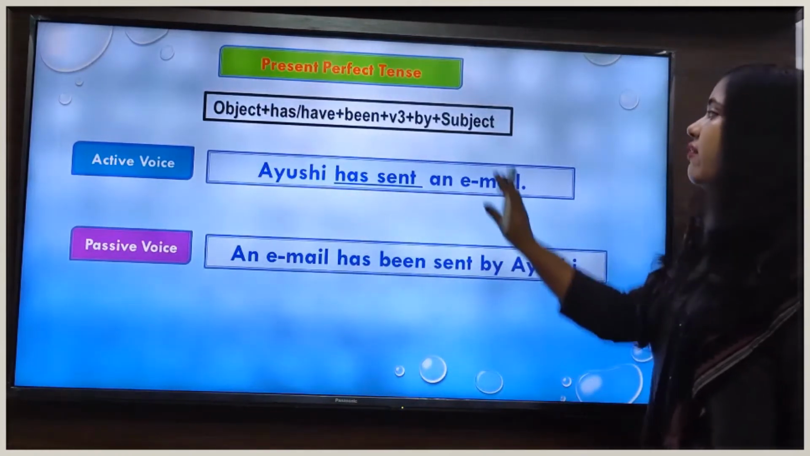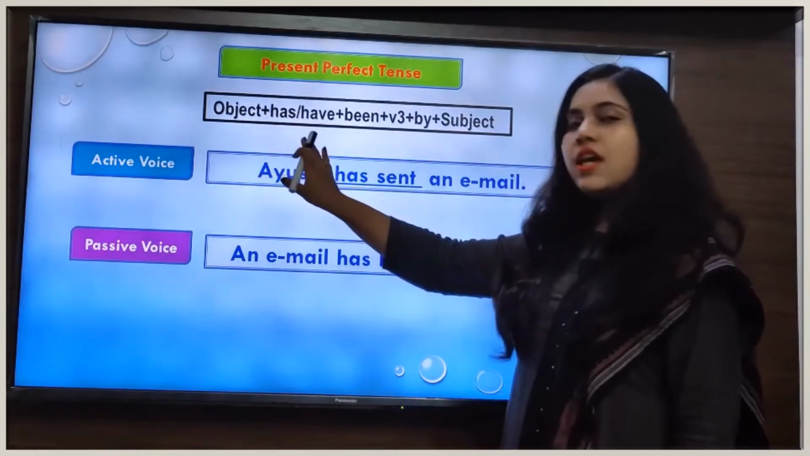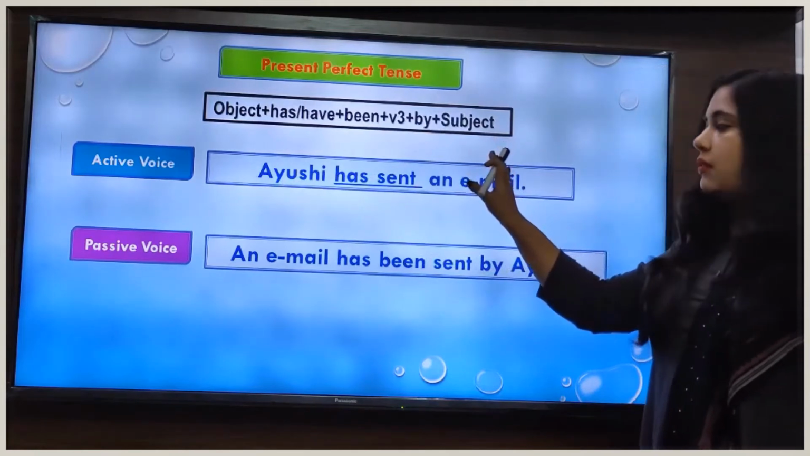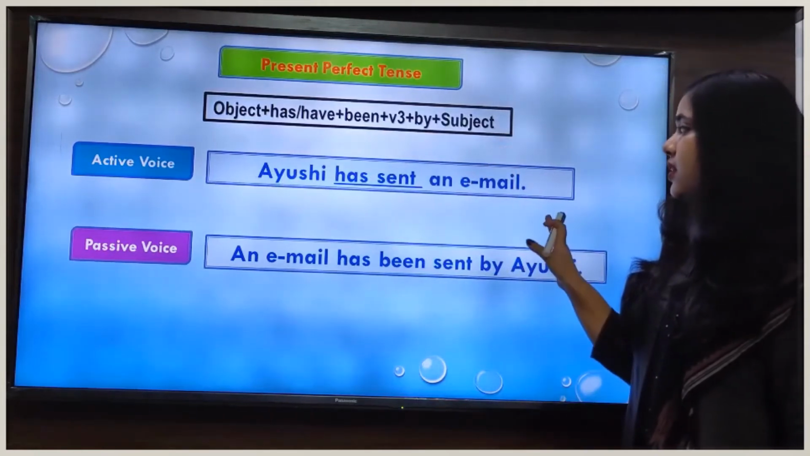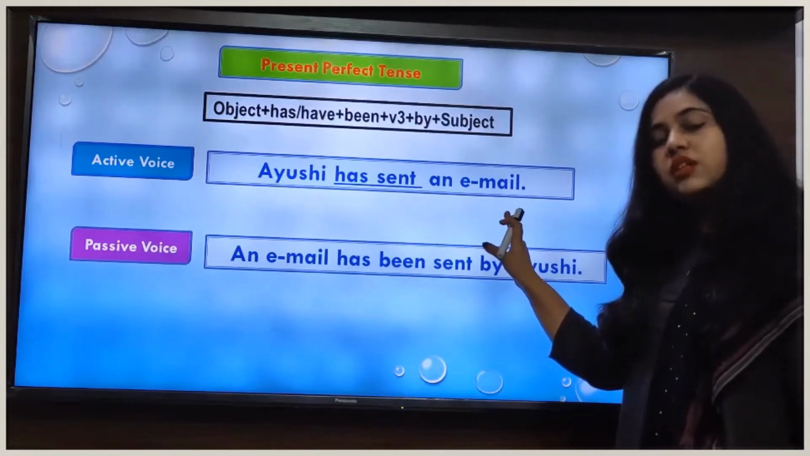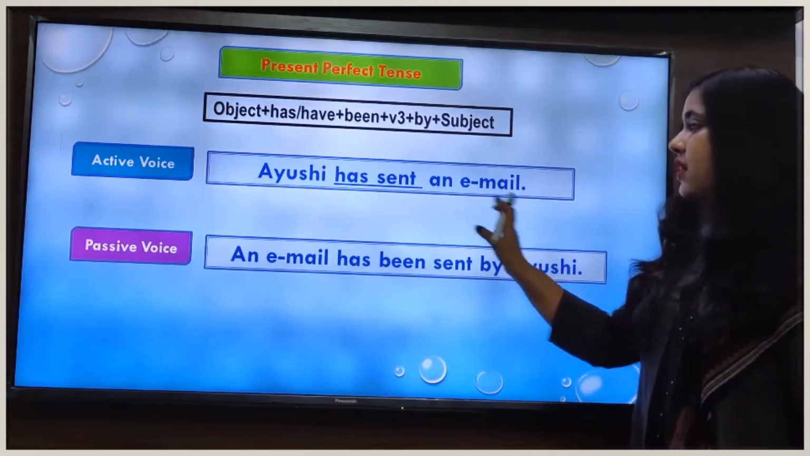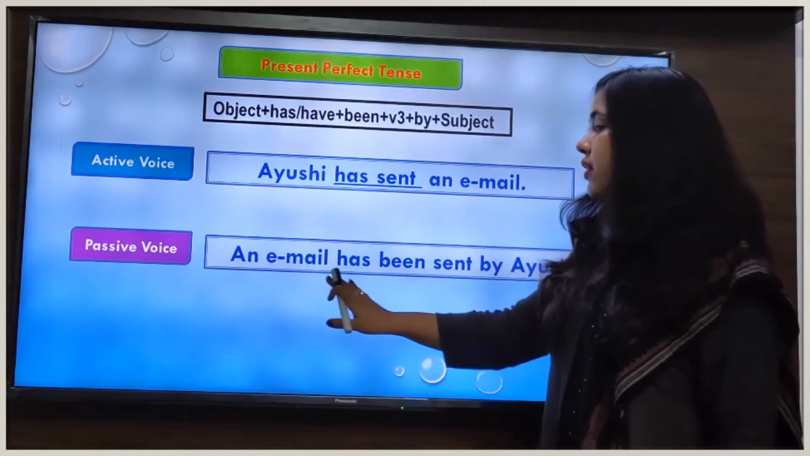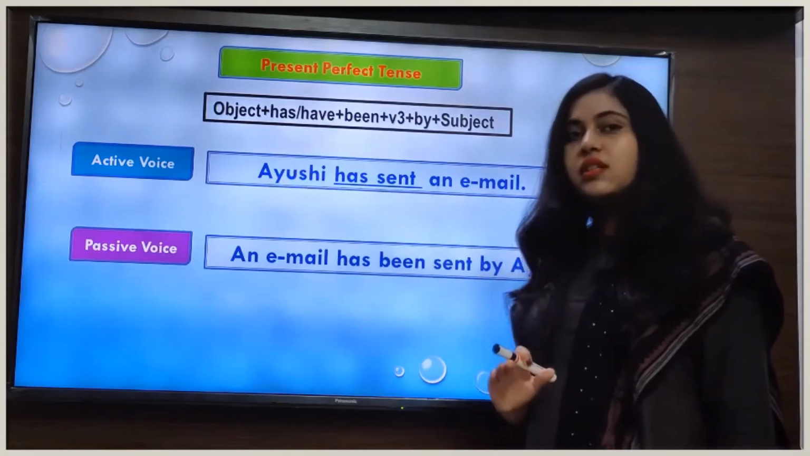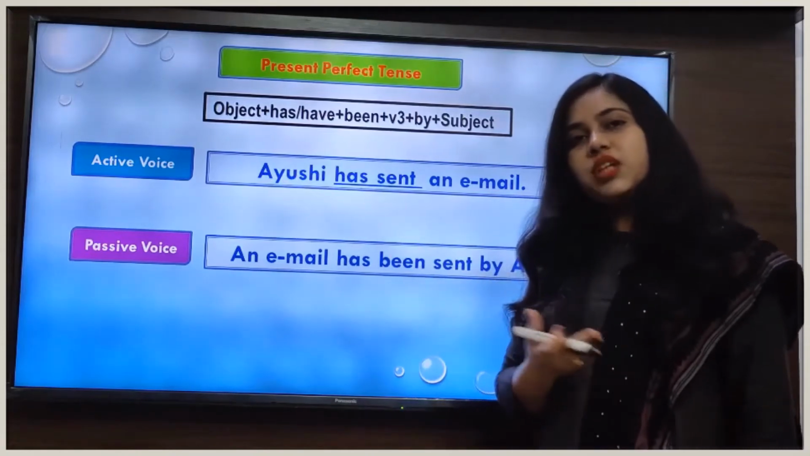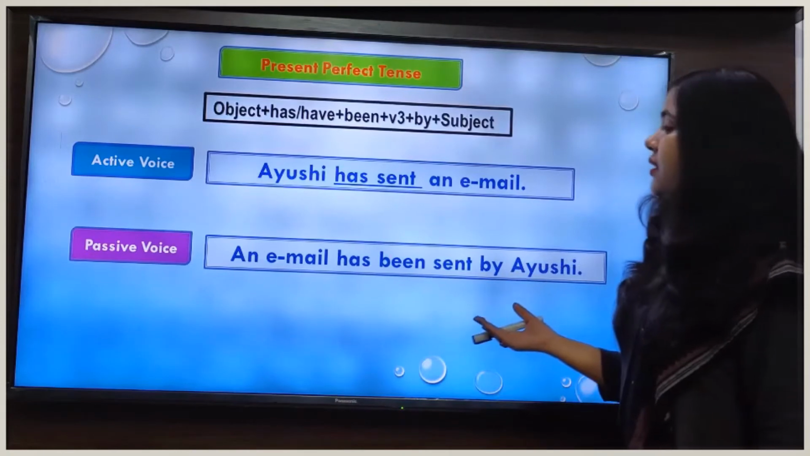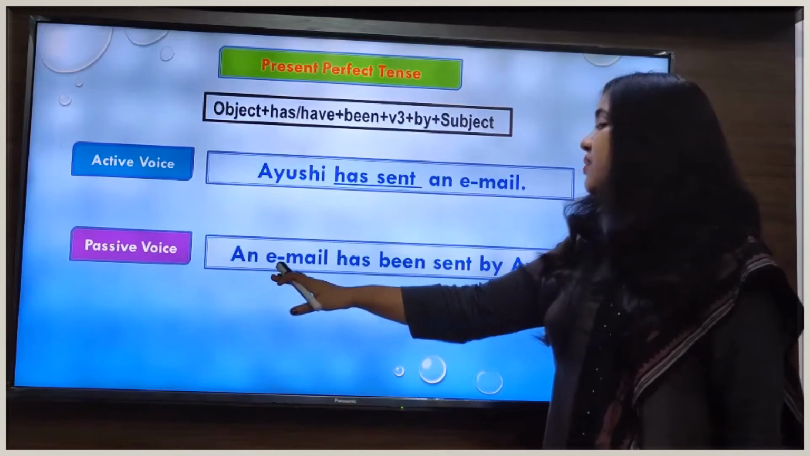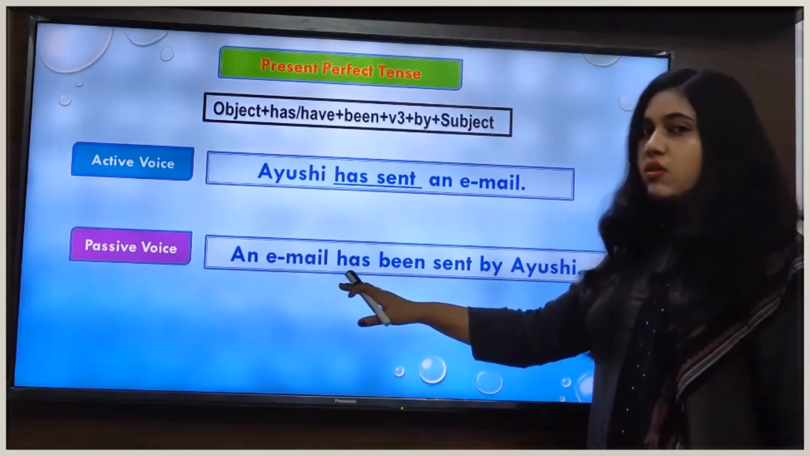So here we have applied this formula. Object plus has or have plus been plus V3 plus by plus subject. So as you can see here in this sentence, an email is the object. So first of all we will place it as subject in passive voice sentence, and after that we will write either has or have auxiliary verb according to the subject verb agreement. So here you can see in this sentence an email is in a singular number. That's why we have written here has auxiliary verb.